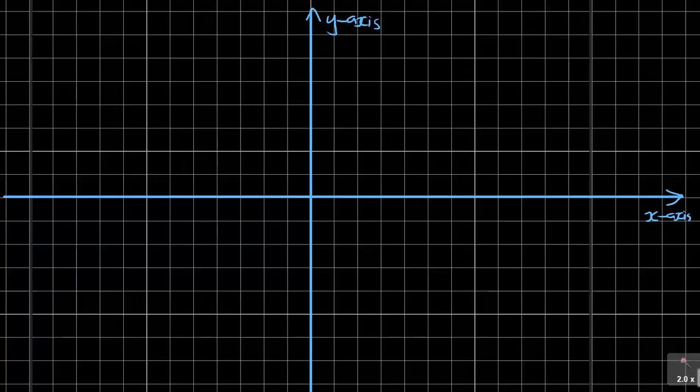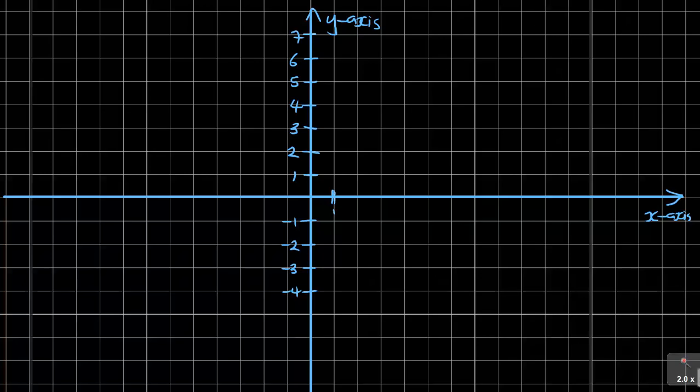To say here it's 6, so you have got 1, 2, 3, remember up is positive, 4, 5, 6, we can go for 7, but it's not necessary, and then negative 1, negative 2, negative 3, I think that was the last one, we can go for negative 4.